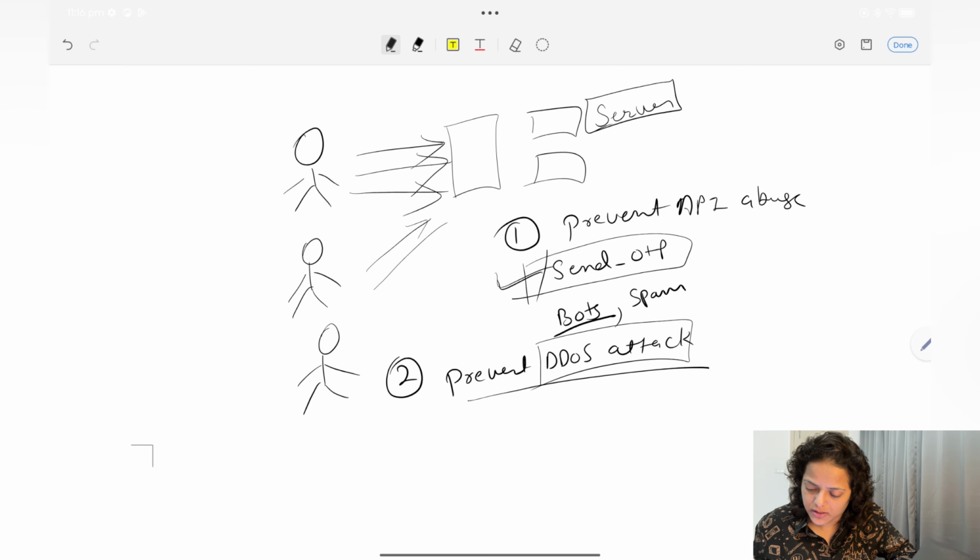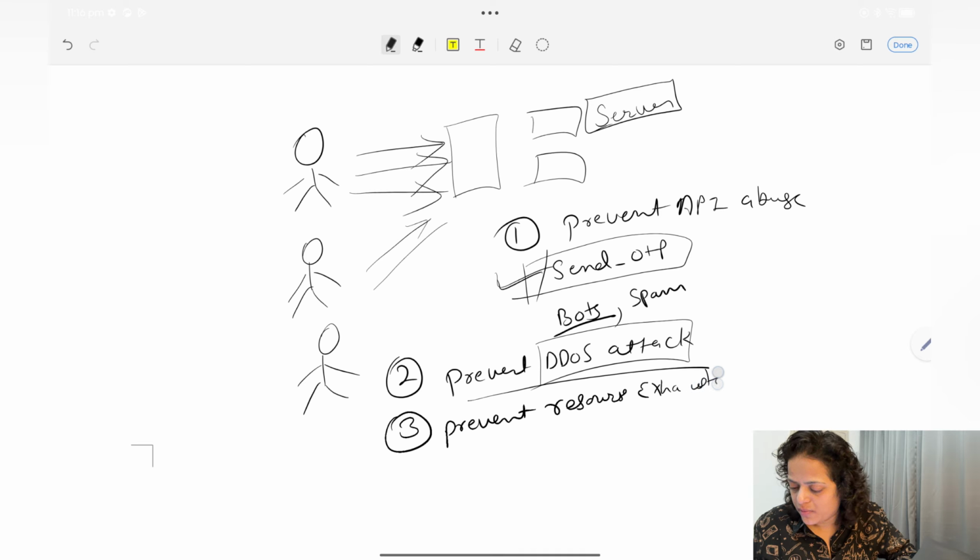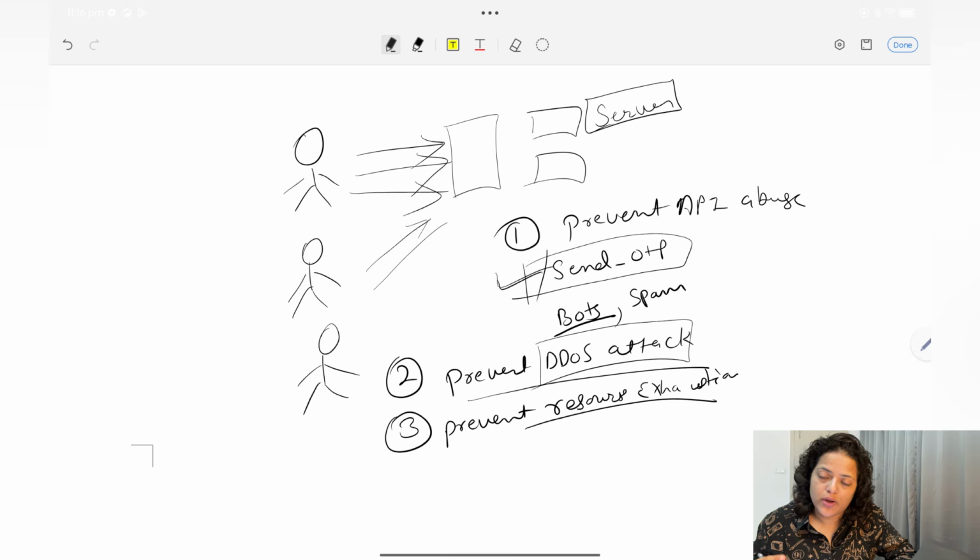Now the third one is to prevent resource exhaustion. I told you that you have a limited number of CPU, memory, and DB connections. So if someone is sending 10,000 requests per second, then your resources will get exhausted, and your system will slow down or crash. Here we are discussing why we require rate limiting.